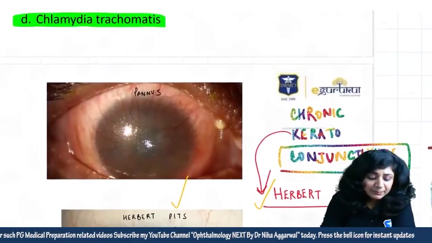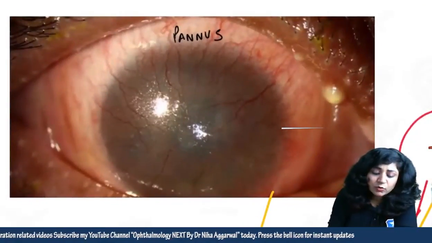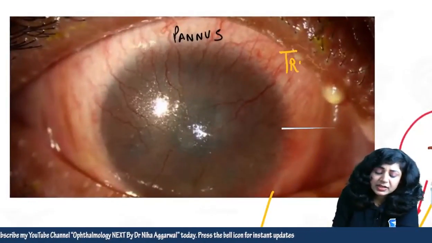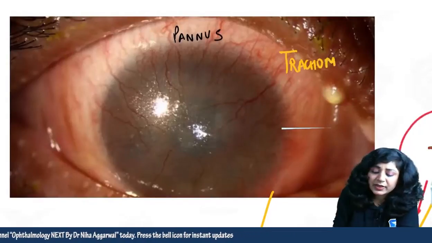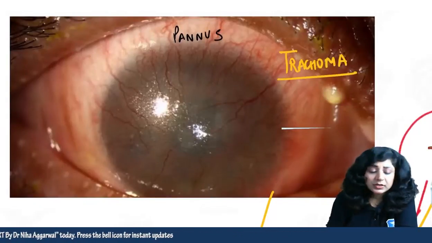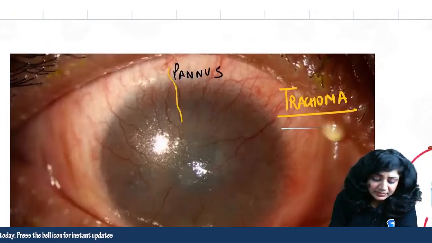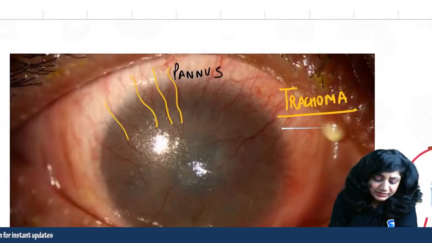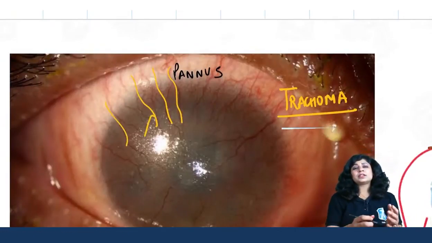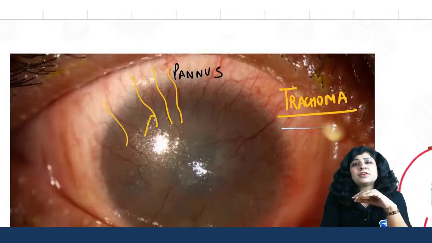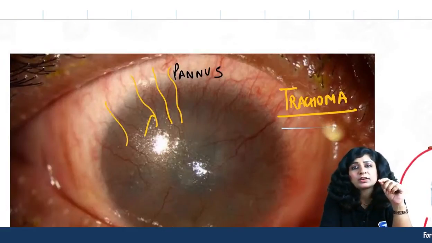Then a very, very important thing which we get in trachoma is a pannus. Again, a lot of times we get a question on this pannus. Can you see the blood vessels here which are growing over the cornea? You know that the cornea is avascular and we do not have blood vessels in the cornea.